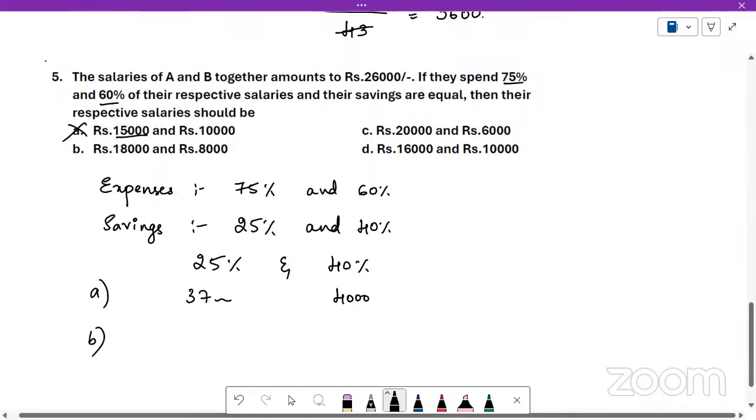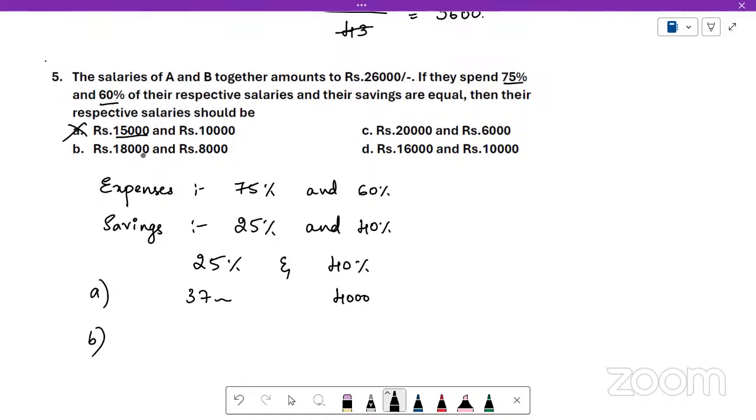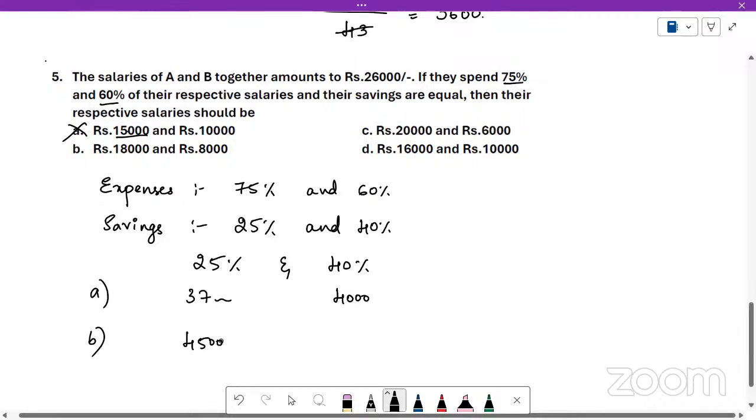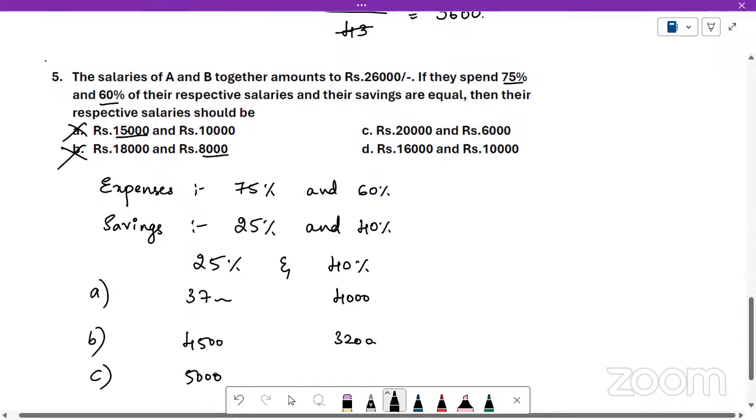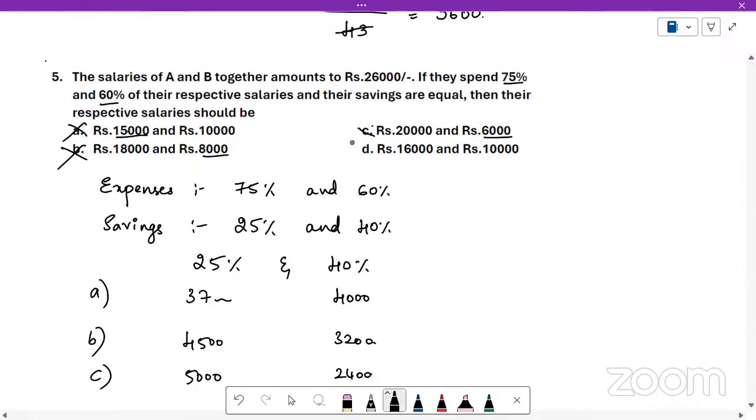And for option B, 25% of 18,000: half of 18,000 is 9,000, which is 50%. Half of 9,000 is 4,500. And for 8,000, 40% is 3,200. Again, not the same. Now take option C. What is 25% of 20,000? Half is 10,000. Another half is 5,000. Here, 40% is 2,400. So this is also wrong.